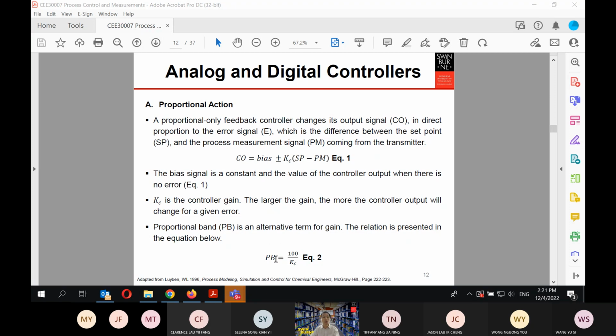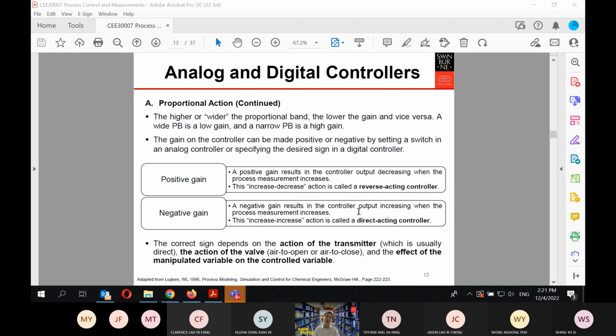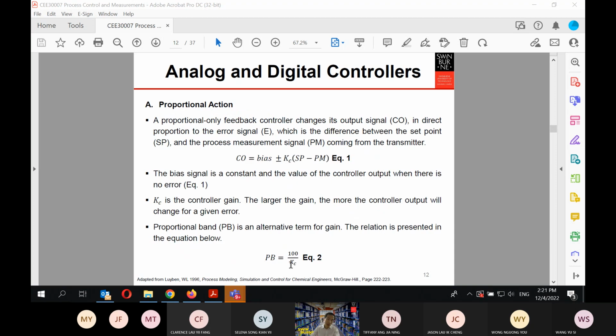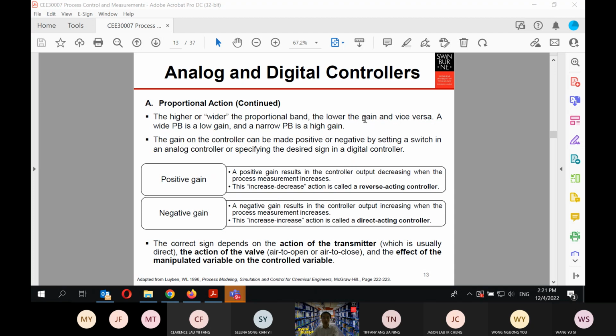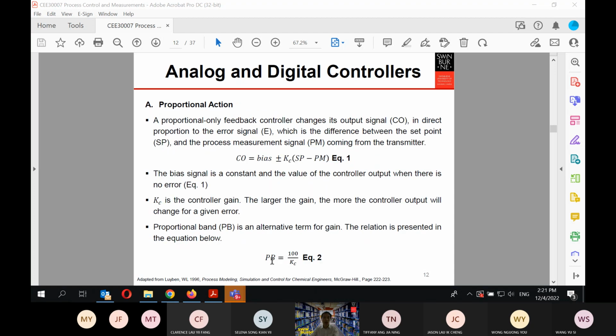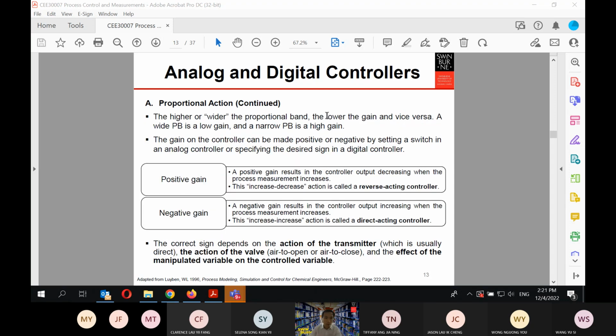This Kc can also be substituted with what we call the proportional band. PB has an inverse relationship with Kc. It is defined as 100 divided by Kc. Therefore, if the proportional band is wider, meaning higher, then the gain will be lower, and if the gain is higher, then the proportional band will be smaller. So they have an inverse relationship basically.